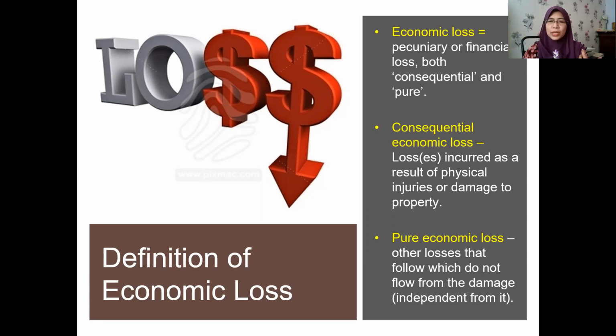If you look further at the case law later, there could be some indirect linkage, but overall the court or the law will consider it independent, not really directly connected or related. So it does not directly flow from the damage or injuries. That is basically the definition. So there are three interpretations here: economic loss, consequential economic loss, and pure economic loss.